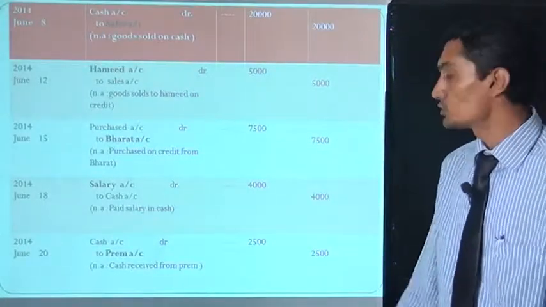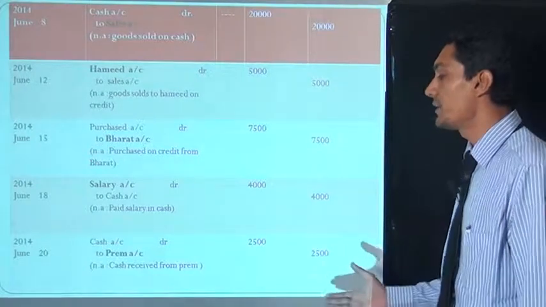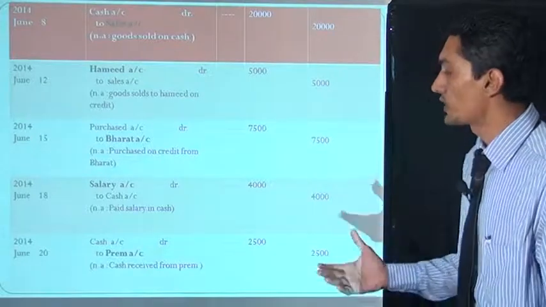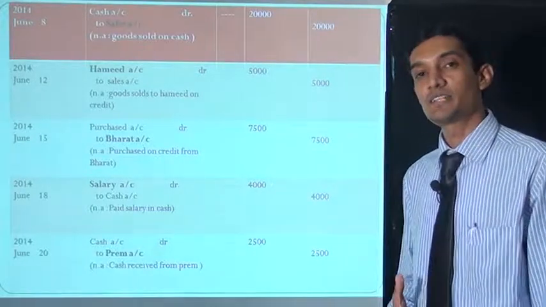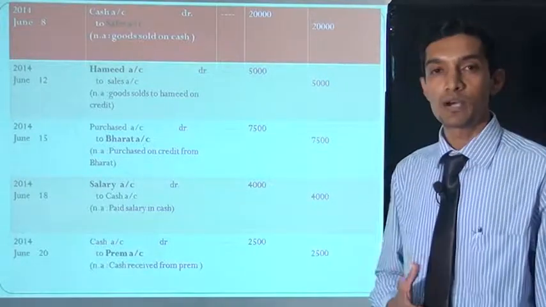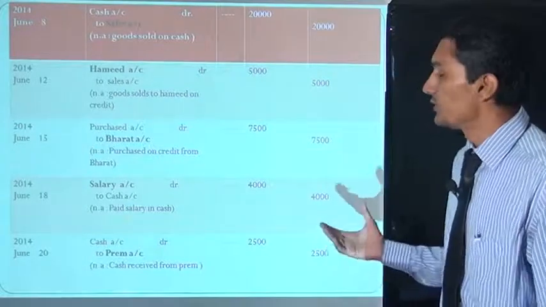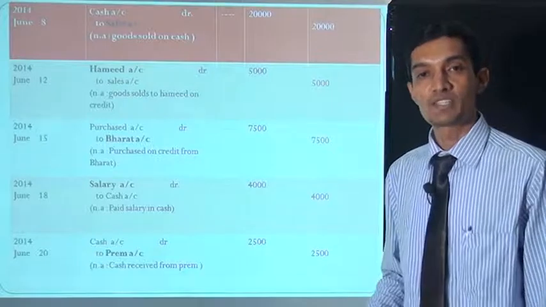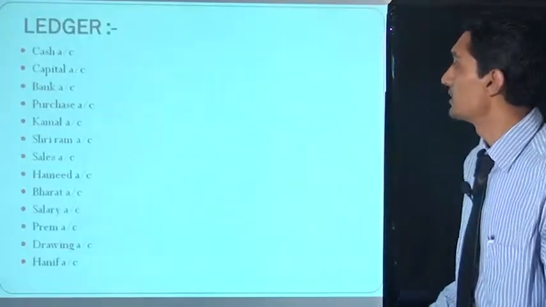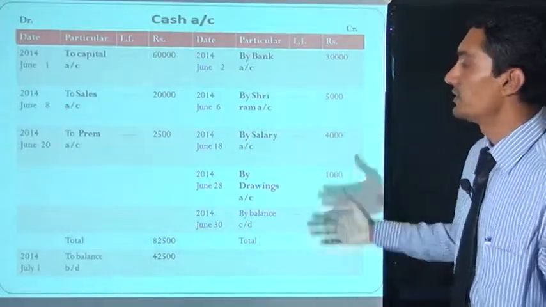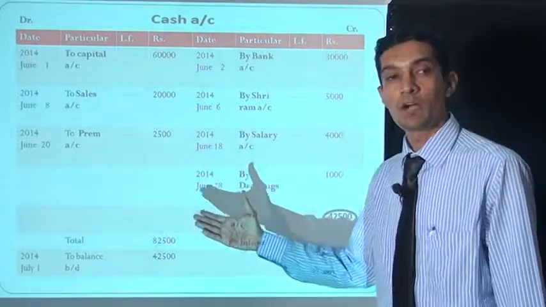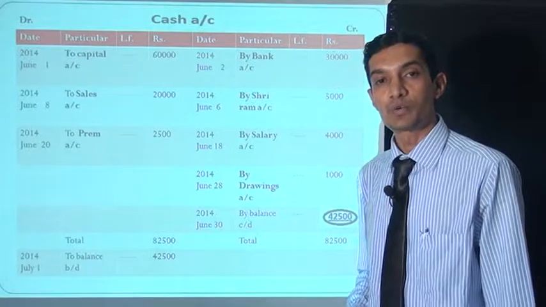June 20, 2014, cash account debit to Prem account. It means Prem has given cash to us. So on the debit side of the cash account we write "to Prem account", and in the Prem account we write on the credit side "by cash account". Now we show this entry in the ledger. This is the cash account. We write 2014 date June 20, to Prem account 2500 rupees.